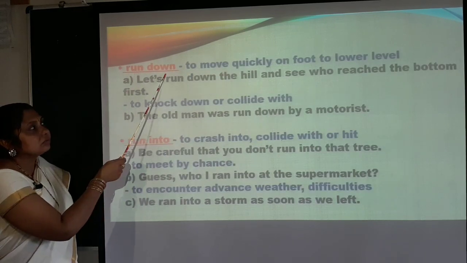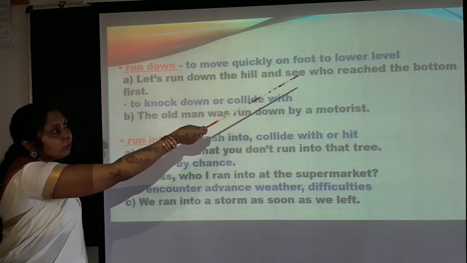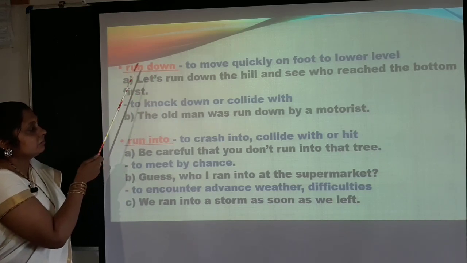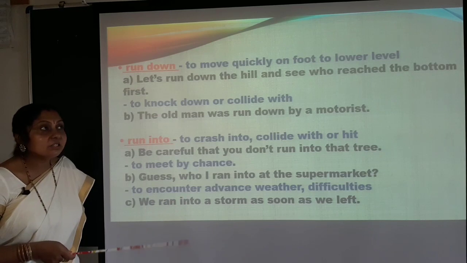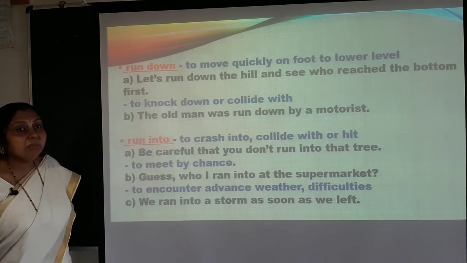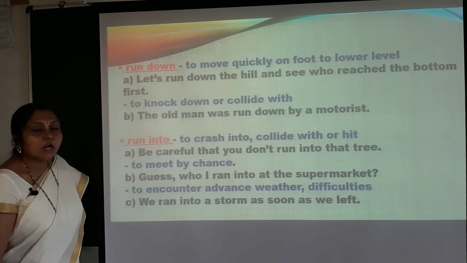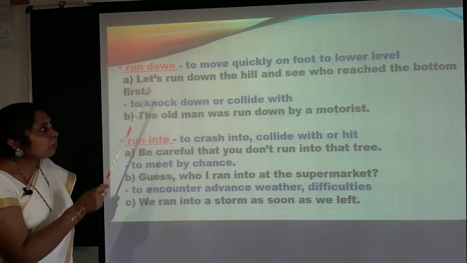Run down, to move quickly on foot to a lower level. As I told in my introduction, you cannot always go by the meaning of the words given there. Word by word meaning cannot be taken, but sometimes that is also possible.